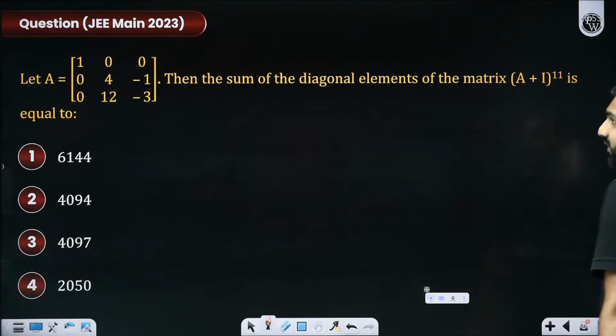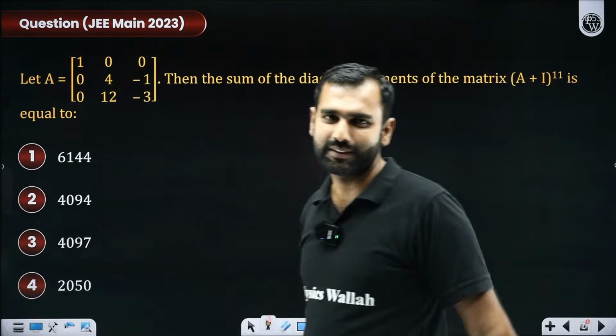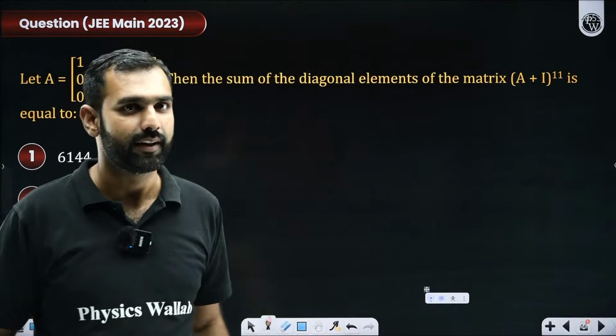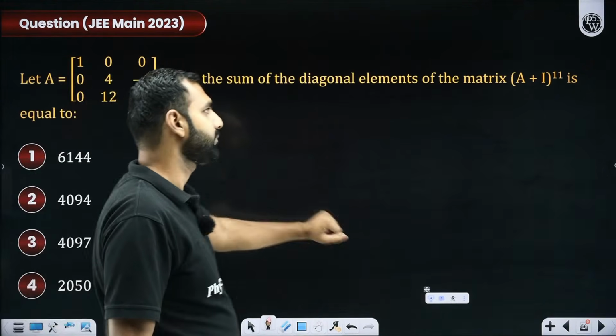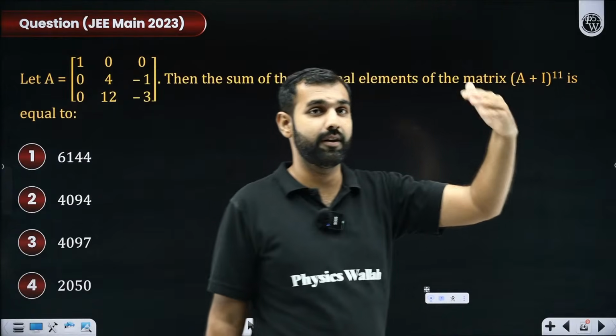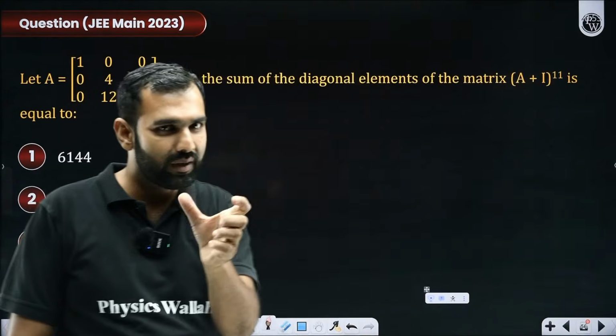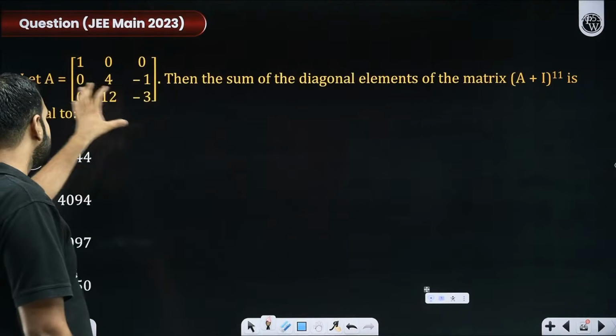Sir, where are these things going to be used? Let's have a question and you'll understand it very subtly. How are they used? This question was asked in JEE Mains. They're asking you the value of A plus I to the power 11. Binomial expansion I'll use here. And this is your A.